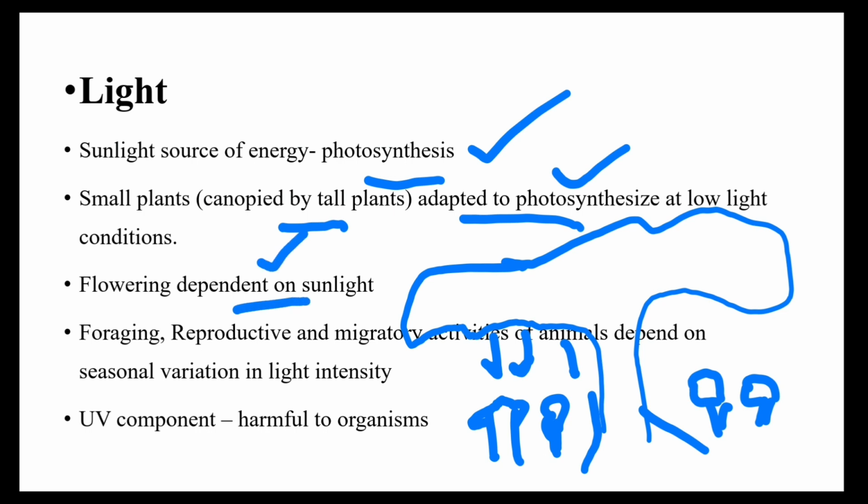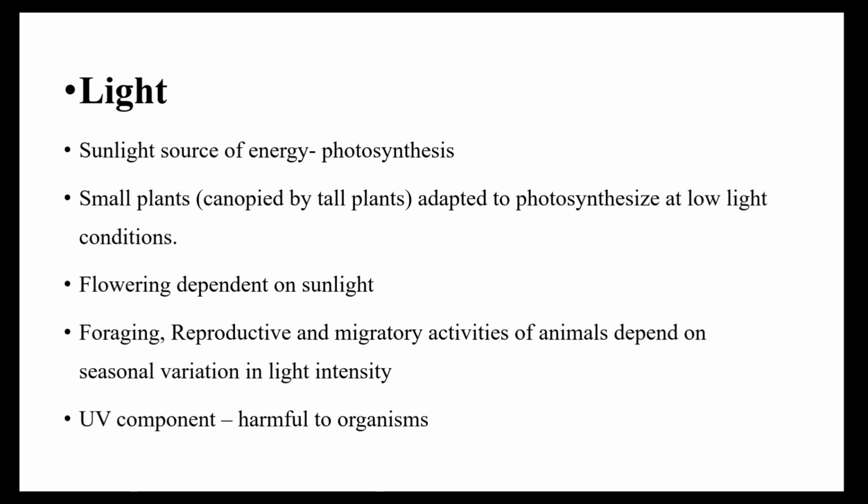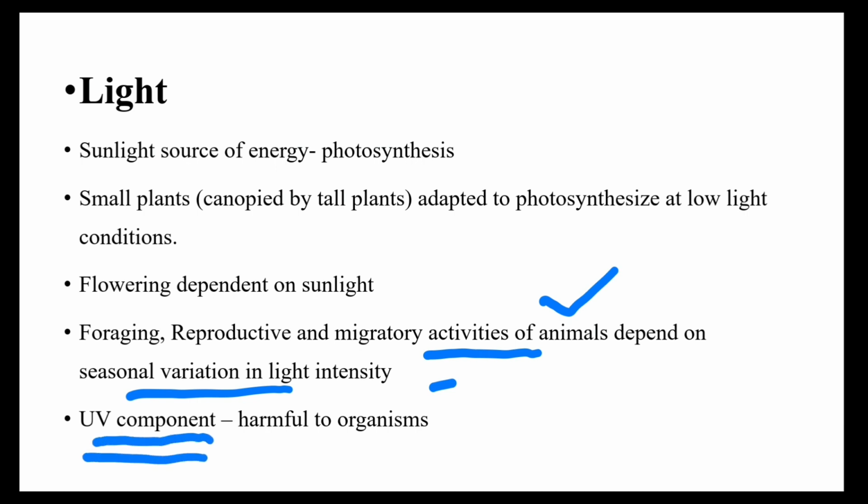Then flowering depends on sunlight. Foraging, reproductive and migratory activity of animals depend on seasonal variation in light intensity. Then the UV component of the light is very harmful to the organism. Generally the ozone layer, which is present in the stratospheric layer of the atmosphere, captures the UV rays that are coming from the solar radiation.